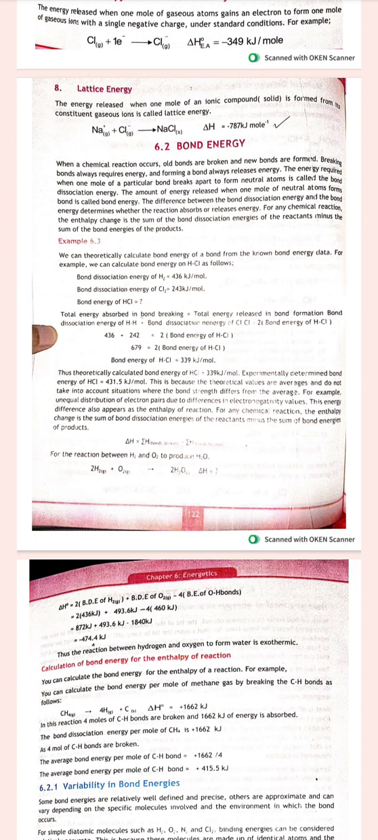Now we will know what the lattice energy is. The energy released when 1 mole of an ionic compound is formed from its constituent gaseous ions. So lattice energy is all about ionic compounds. Na positive plus Cl negative gives us NaCl, and the enthalpy change will be minus 787 kilojoule per mole. So we just name these different kinds of enthalpy changes according to the specific reaction.